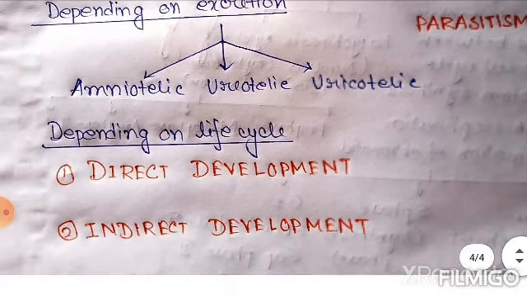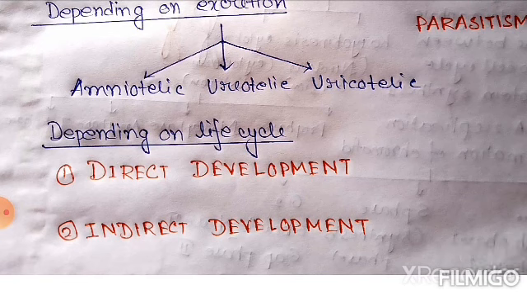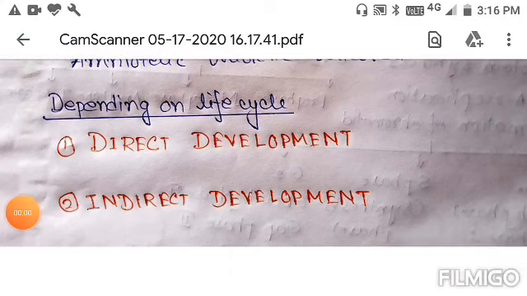Now, depending on life cycle, we can categorize the organisms into two types: those that go through direct development and those that go through indirect development. Direct development: if an animal after birth or emergence from an egg differs from the adult in comparatively minor details, apart from not having functional sex organs, the development is said to be direct.